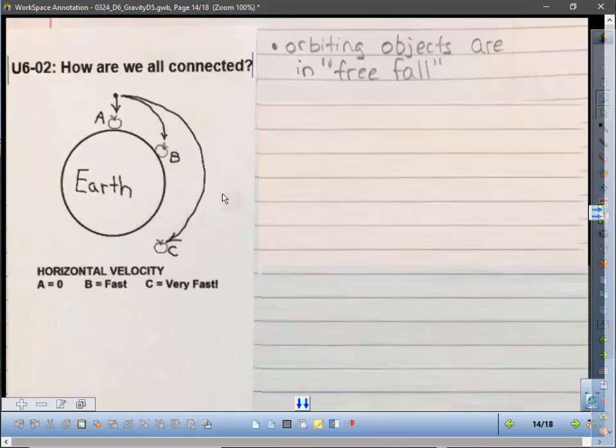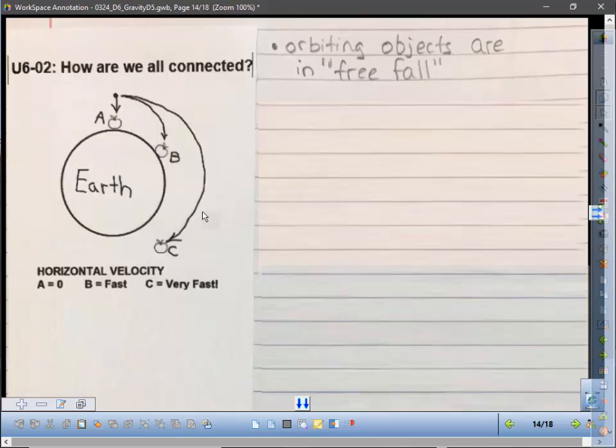Think about this. The moon itself is an orbiting object. It is falling. The moon is falling straight towards the center of the Earth. The acceleration is towards the center of the Earth. It's just that the moon is moving so fast sideways, it never actually hits the Earth. Next time you look up at the moon, think about that. Nothing is holding the moon up in the air. It is falling towards Earth, just like everything else is falling towards Earth.